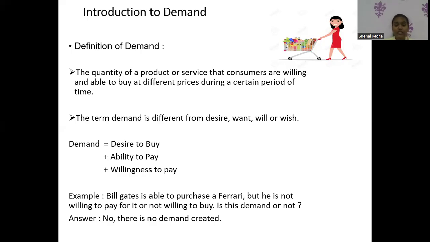Here I am also sharing an example: Bill Gates is able to purchase a Ferrari, but he is not willing to pay for it or not willing to buy. Is this demand or not? The answer is no. There is no demand created.